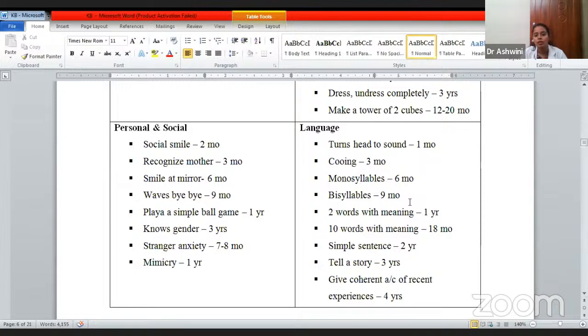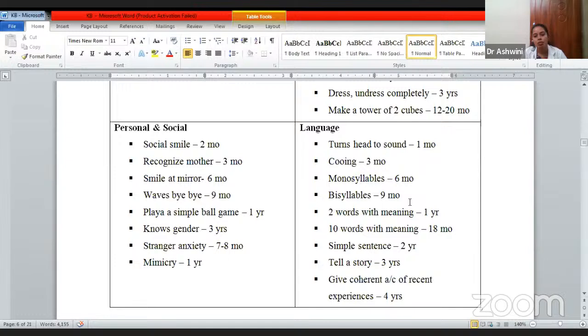Now coming to language. Turns head to sound. If we make any kind of sound, it should be able to turn. It has to be attained by 1 month. Cooing. Cooing means some kind of sounds made by the kid or the baby. It has to be attained by the 3rd month. Monosyllable means the same word repeated, like papa, mama. Bisyllable means two different syllables, like ball. Monosyllables are the same, like mama, papa. That is the difference between these two.